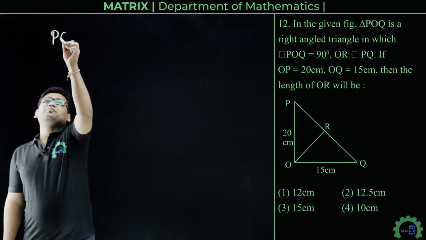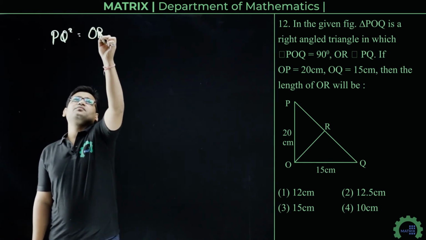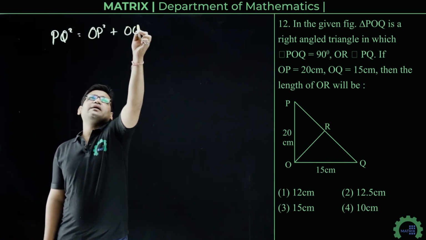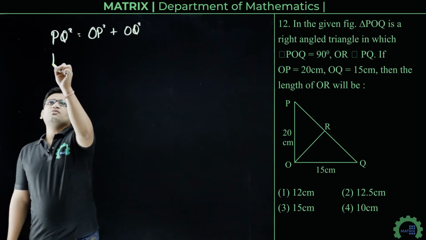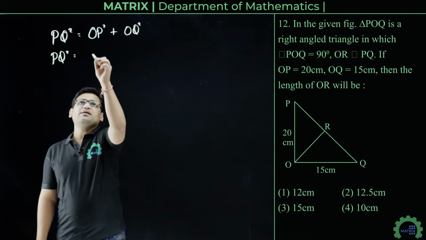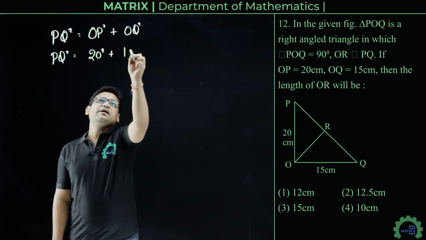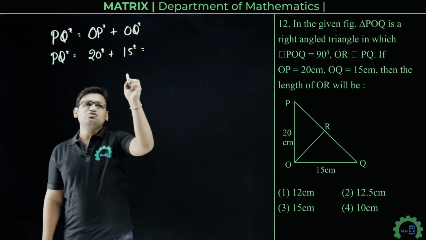PQ square equals OP square plus OQ square. So PQ square will be 20 square plus 15 square, that equals 625.